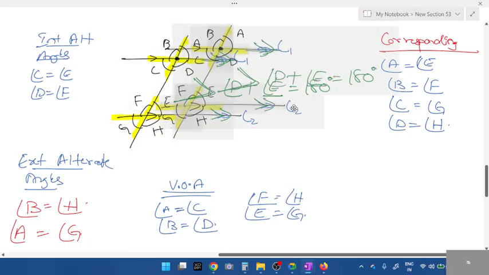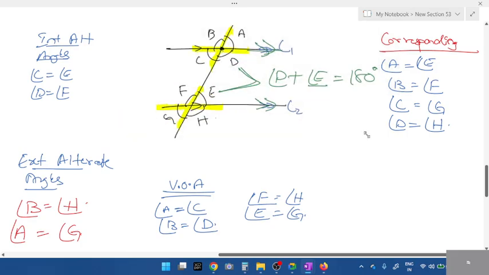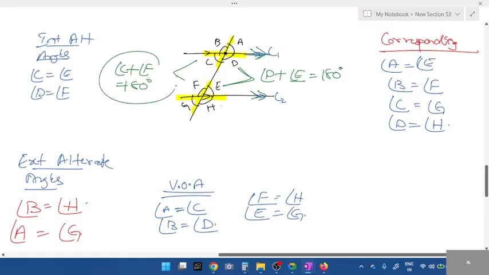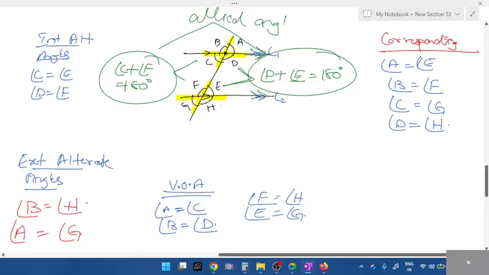What are the other two angles we have, top and bottom on the other side? Angle C and angle F. Angle C and angle F should be equal to how much? 180. What are these two angles known as? These two angles are known as allied angles. Any doubts in this parallel line concept? All of you understood what is parallel line?